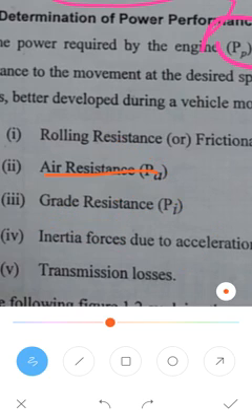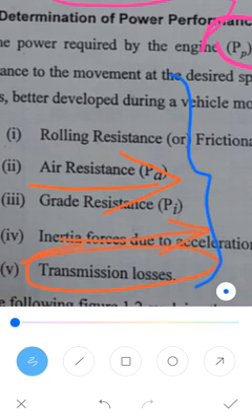Next is transmission losses. Transmission losses means, for the movement, the energy which is liberated from the vehicle. Due to the very high grip in the tire and the very rough texture of the road, the movement will not take place exactly the same. The speed may be decreased by 1% or 2%. So that is the transmission losses. These are the five types of power losses for the power performance of the vehicle.